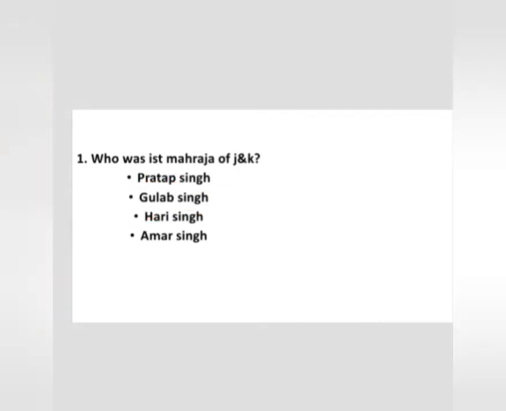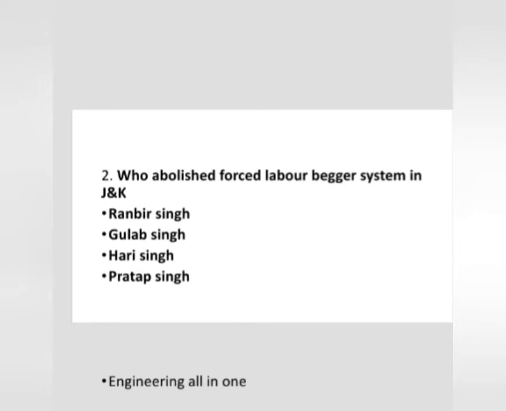Now coming to question number second. Question number second is, who abolished forced labor known as the beggar system in J&K? Who was he? Ranbir Singh, Gulab Singh, Hari Singh, Pratap Singh. Pratap Singh is the correct option.